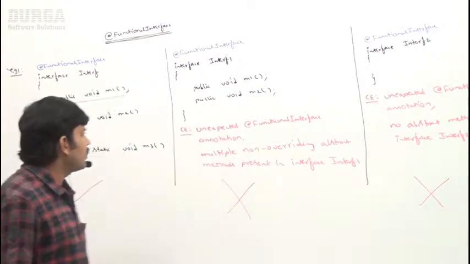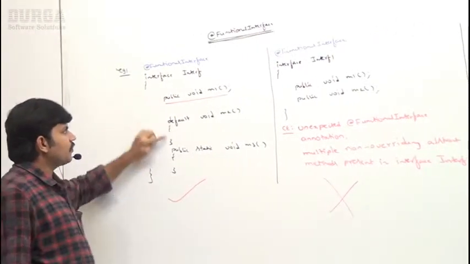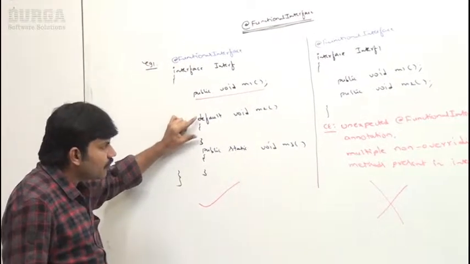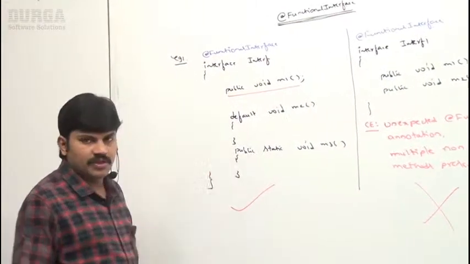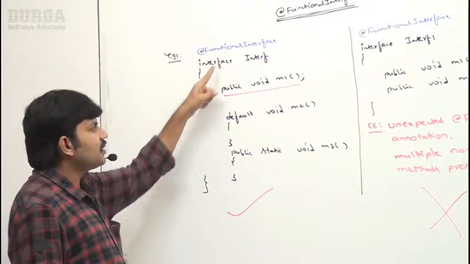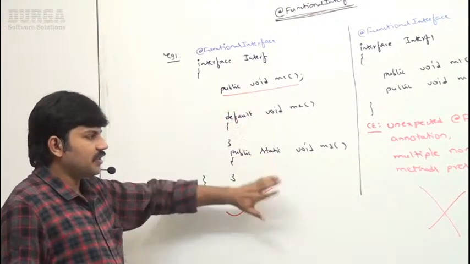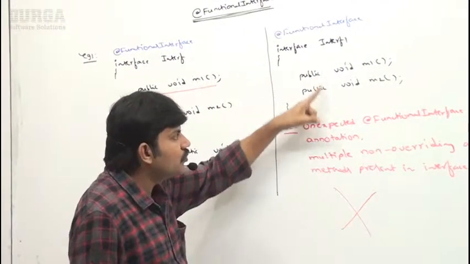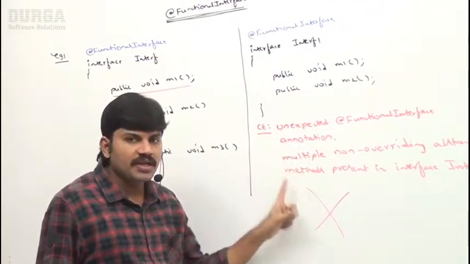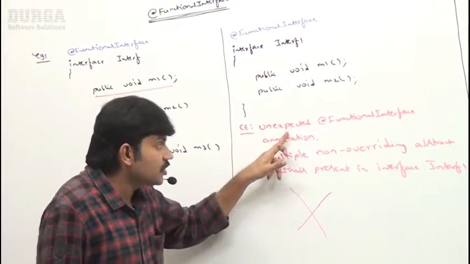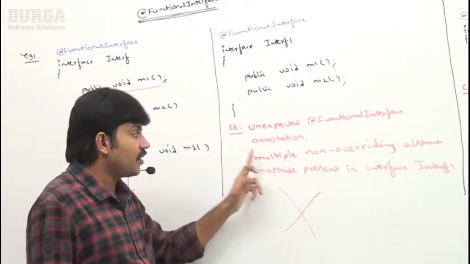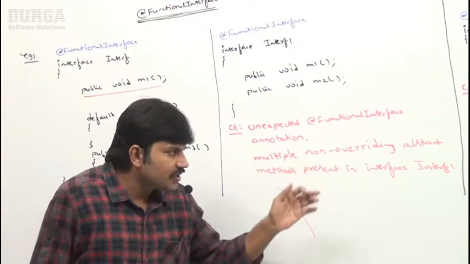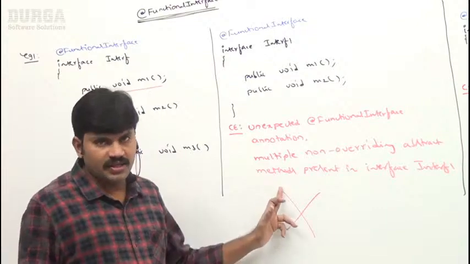Here, in the first example, how many abstract methods are there? A single abstract method. Whether we have any number of default and static methods, we are not required to worry. This interface contains only one abstract method, that's why it is valid. But this interface contains two abstract methods, so immediately we get the compile time error: unexpected @FunctionalInterface annotation, multiple non-overriding abstract methods present in interface Interf1. Clear for all of you?